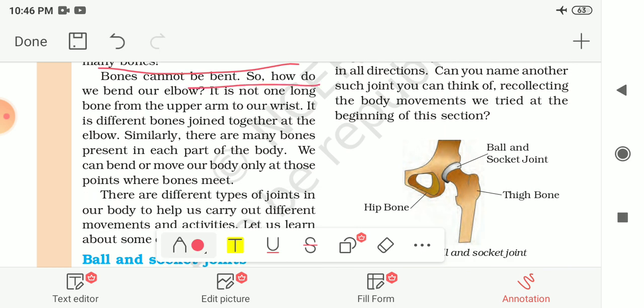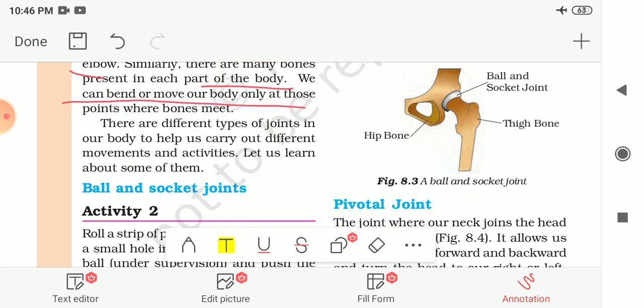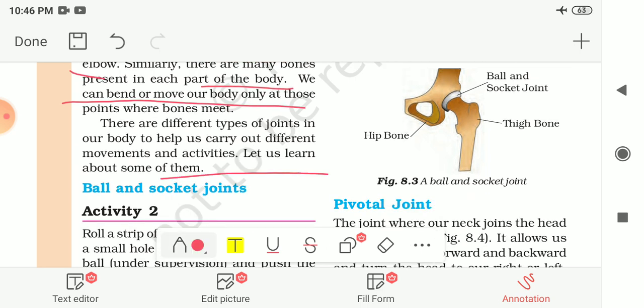You will notice that bones cannot be bent as they are hard. So how do we bend our elbow? It is not only one bone from the upper arm to the wrist, it is different bones which are joined together at the elbow. Because of this joint, we are able to bend our arm. Similarly, there are many bones present in each part of the body, and we can bend or move our body only at the joint where bones meet. This is how movement is made possible in human beings.